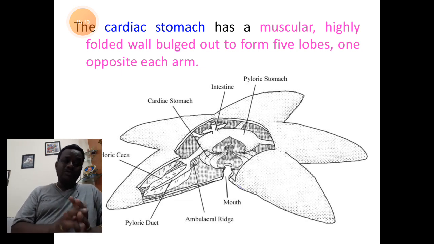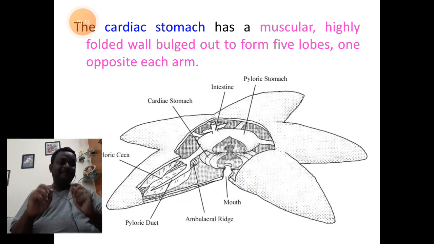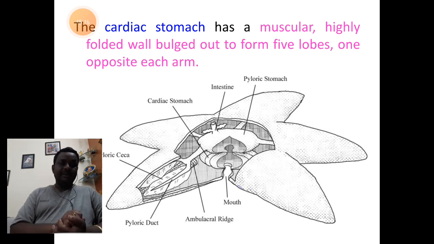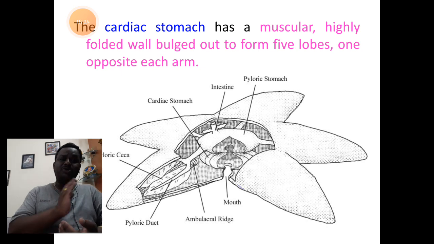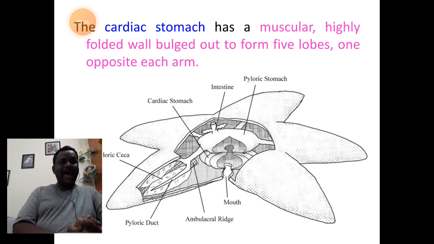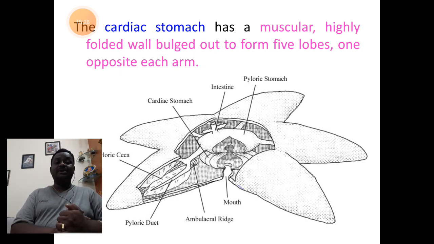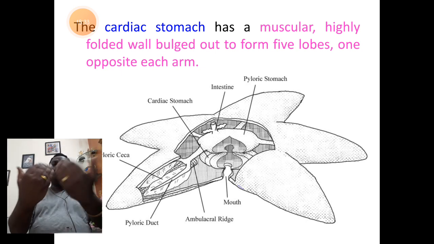It is folded. And this 5-lobed cardiac stomach is present towards the oral part, and it is made up of muscles. So we call it as muscular. It is highly folded because of folding of the walls.